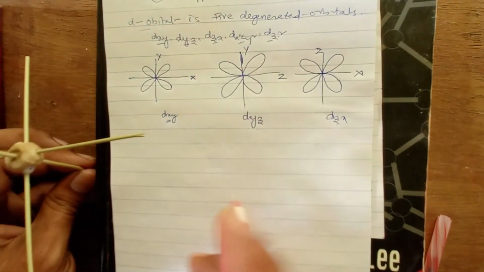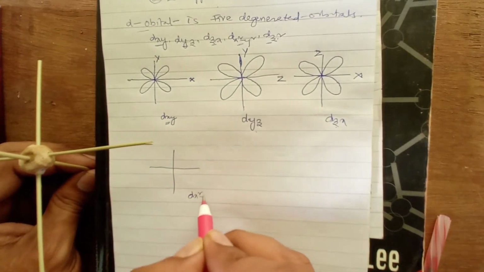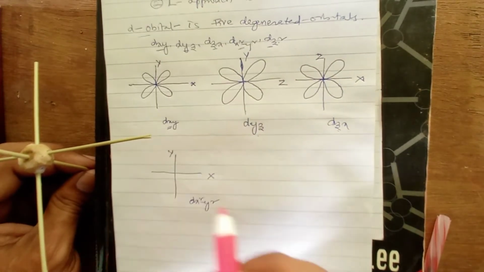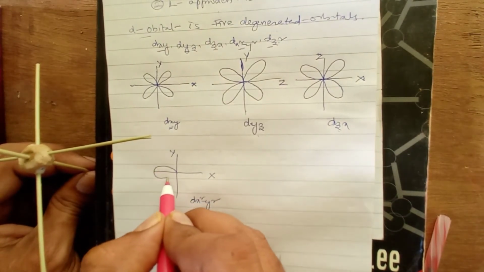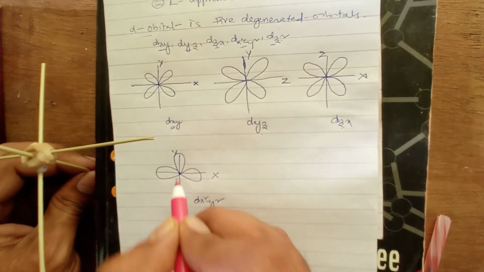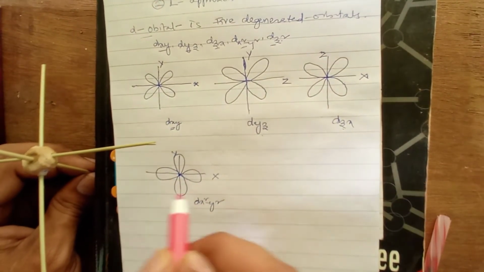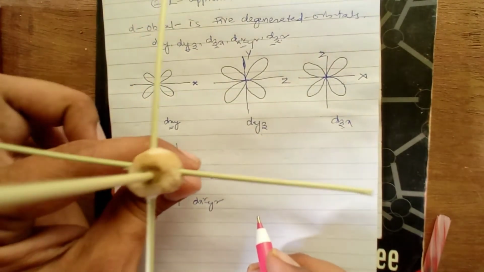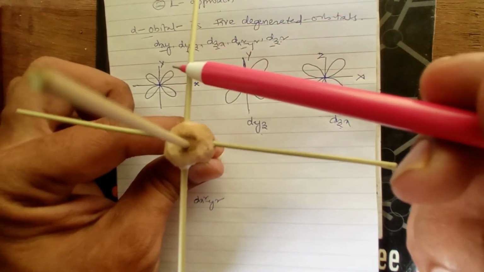Now coming to the left two orbitals, dx square minus y square. Consider left and right as the x axis, front to back as the y axis. The lobes of dx square minus y square will be along the coordination axes, two lobes along the x axis and another two lobes along the y axis. So here we consider this as the x axis and this as the y axis.